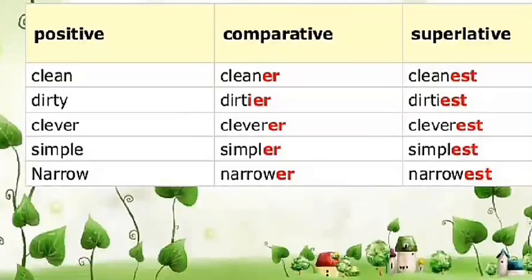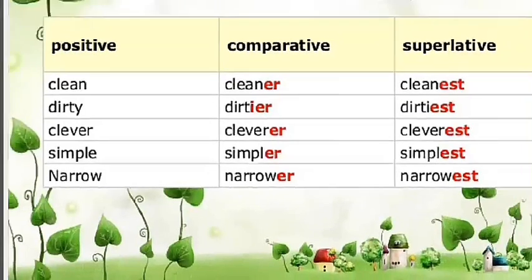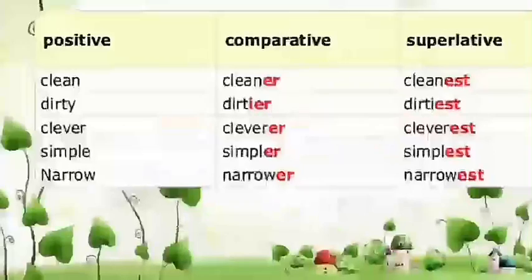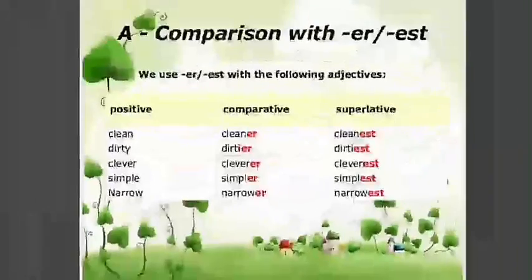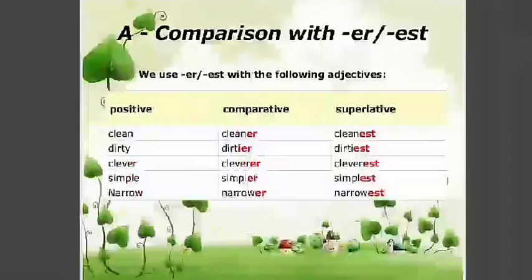And when we do comparison, we add er to the word and then use than: cleverer than, higher than, lower than, thicker than, thinner than, faster than. Here we do comparison between two things, or more than two, then we use the comparative degree.